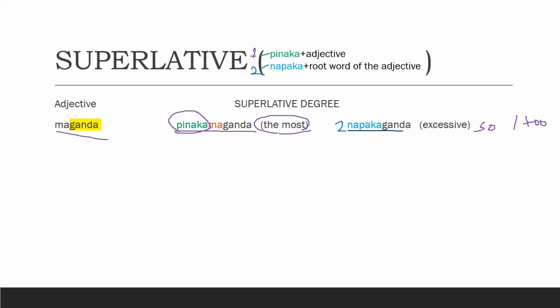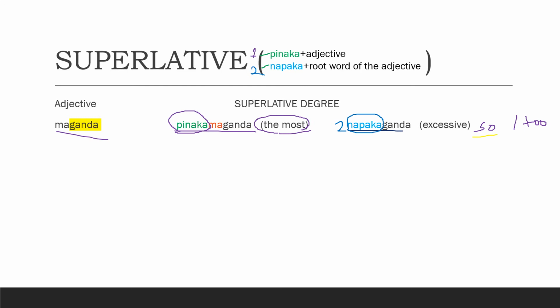So, using the prefix napaka, it's used to describe someone or something excessively. And that's why the equivalent of that in English is the word so.